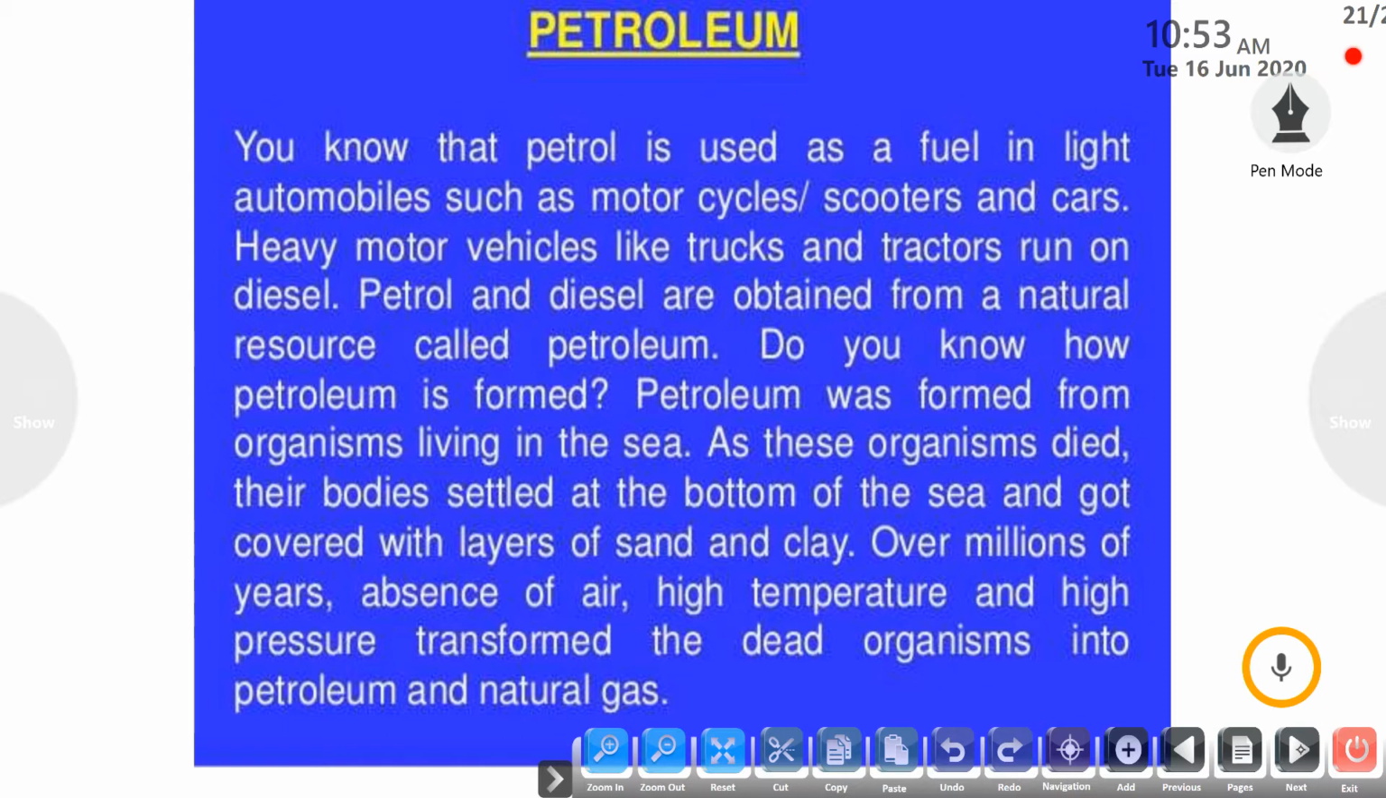But do you know how petroleum is formed? As I have told you earlier in the case of coal, petroleum was formed from organisms which were living deep inside the sea. Coal is formed from the remains of dead vegetation, and petroleum is formed from the remains of dead living organisms.